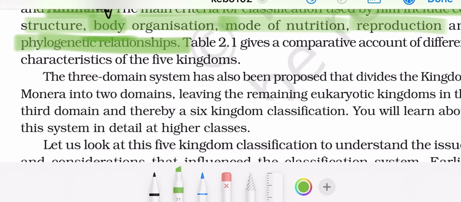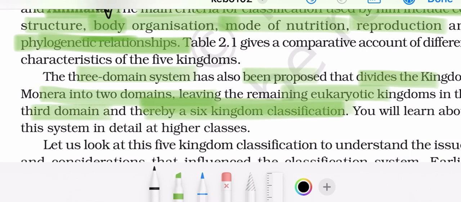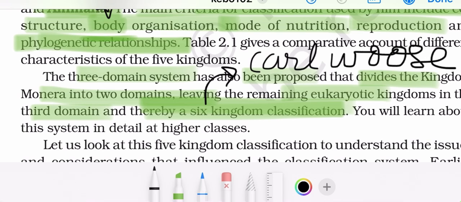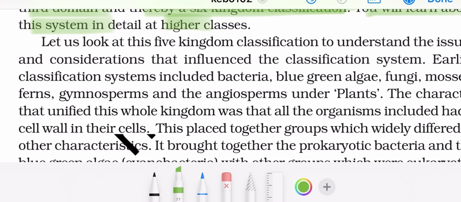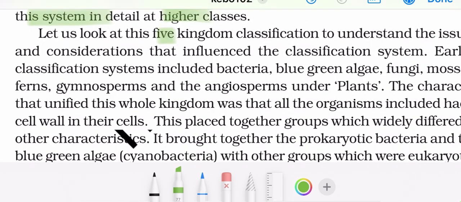A 3-domain system has also been proposed that divides the kingdom Monera into 2 domains, leaving the remaining eukaryote kingdoms in the 3rd domain, and thereby a 6-kingdom classification. This was given by Carl Woese. This is not mentioned in NCERT, but you should know. You will learn about this system in detail in higher classes. Let us look at the 5 kingdom classification to understand the issues and considerations that influence the classification system.